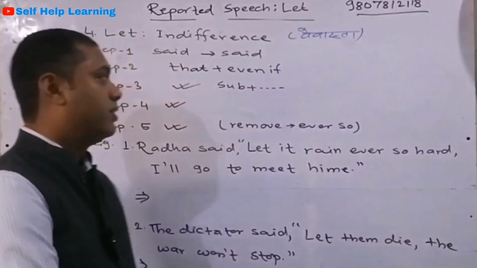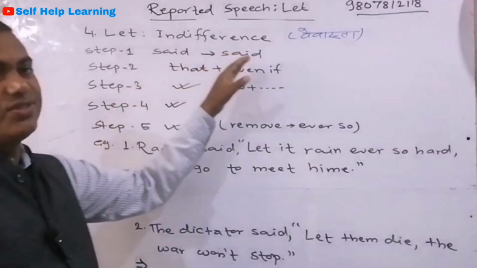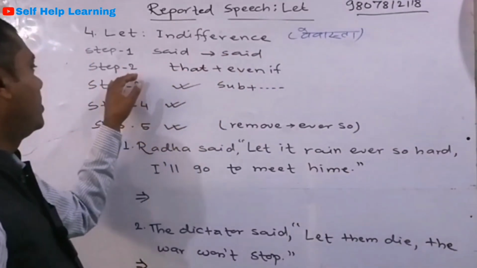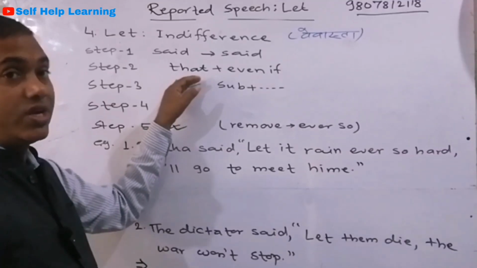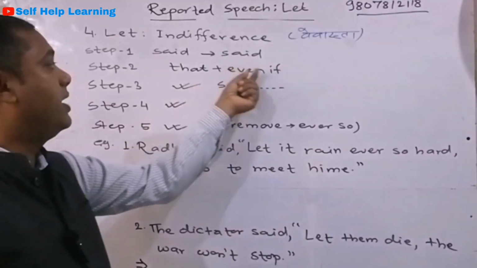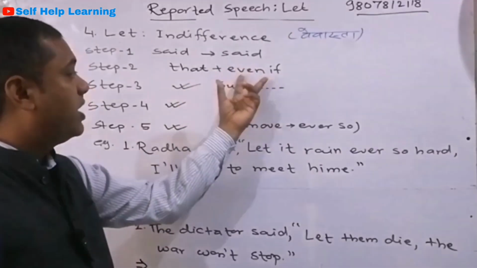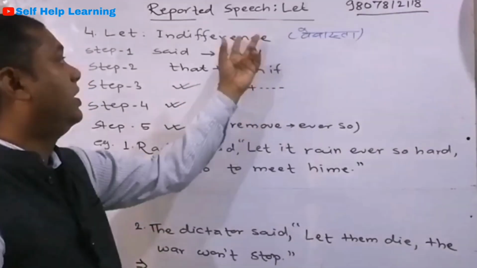Okay, so let us talk about this. Step first, said remains the same, and step 2, that conjunction is used, and just after that we have to apply even if. We have to add even if. This even if shows indifference.